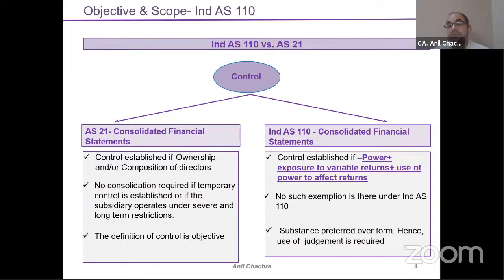But under Ind AS, yes, if the control definition is met and we see other factors as well, it might be that this 48% holding company against which I am having this shareholding, I need to consolidate it, right? So this is substance over form and other facts we need to consider. We will discuss this in a later slide. So that was the overview between Ind AS and IGAP as far as the consolidation of financial statements is concerned.